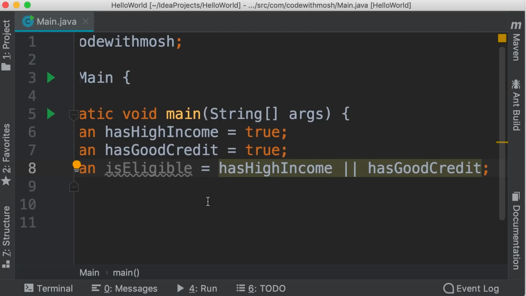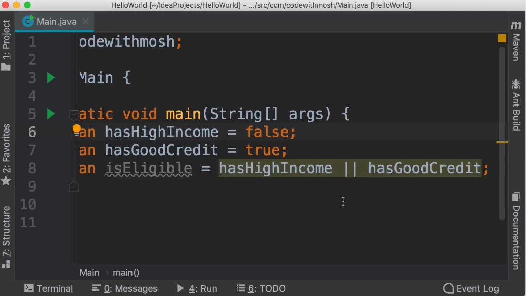In this example, when Java evaluates this expression, it starts from the left side. This Boolean variable is true, so it doesn't matter what we have after. Java will not evaluate the rest of this expression. It simply returns true. However, if this variable was false, Java would continue evaluating this expression, hoping that the next Boolean value or the next Boolean expression is true. So this is the OR operator. And finally, we have the NOT operator that we use to reverse a value. Let me show you how that works.